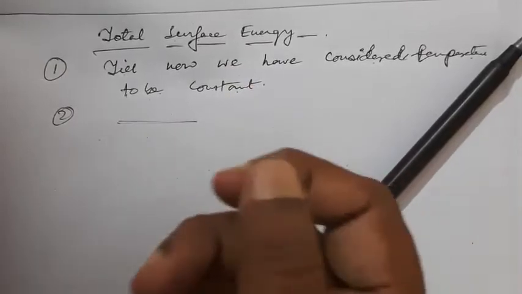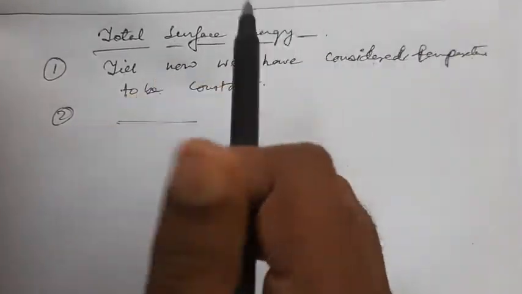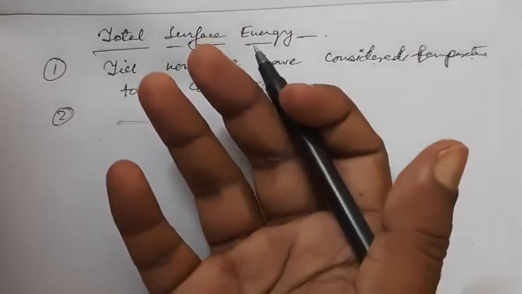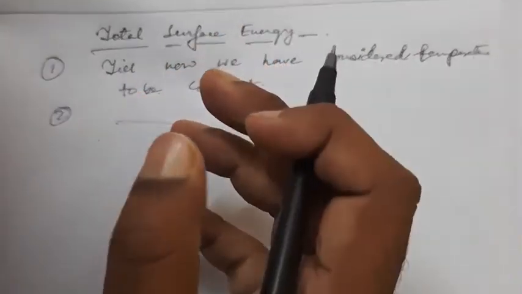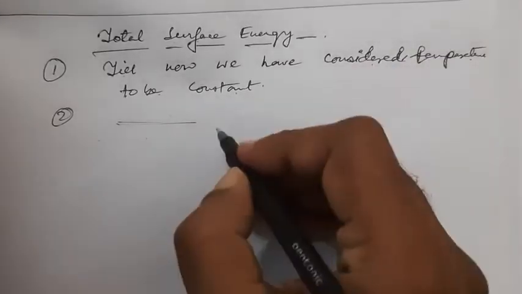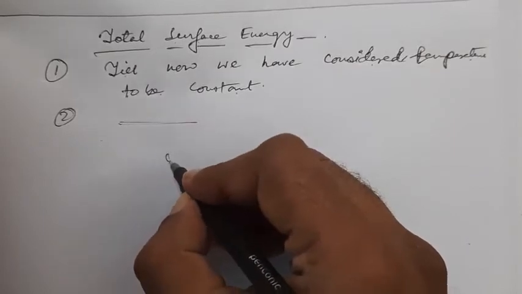So, I repeat that in practice, some molecules from inside the liquid rise to its surface during the expansion of the surface. A resultant attraction exerted by other molecules inside the liquid acts on these moving molecules. Therefore, these molecules, on reaching the surface, lose their kinetic energy, and the average kinetic energy of the total liquid decreases.